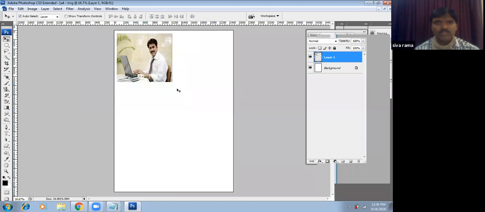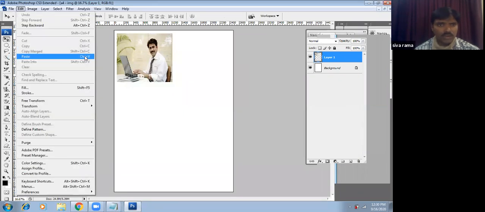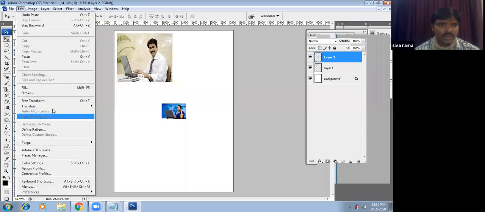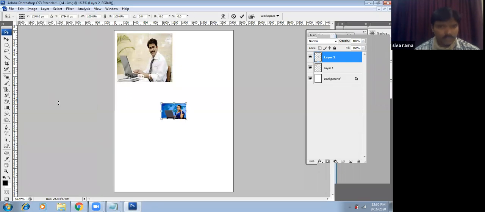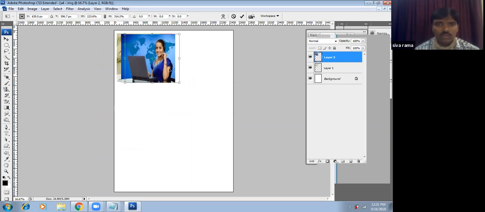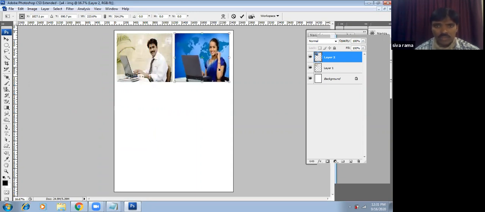We paste here. Go to Edit, Paste, or else remember the shortcut Control V for paste. Then go to Edit, Free Transform, Control T for Free Transform. There we adjust the size of the image. I want to adjust the size based on the already existing image. We keep it over it and adjust the size based on the first image. Then we drag and move the image to this side of the image line. Then OK here.